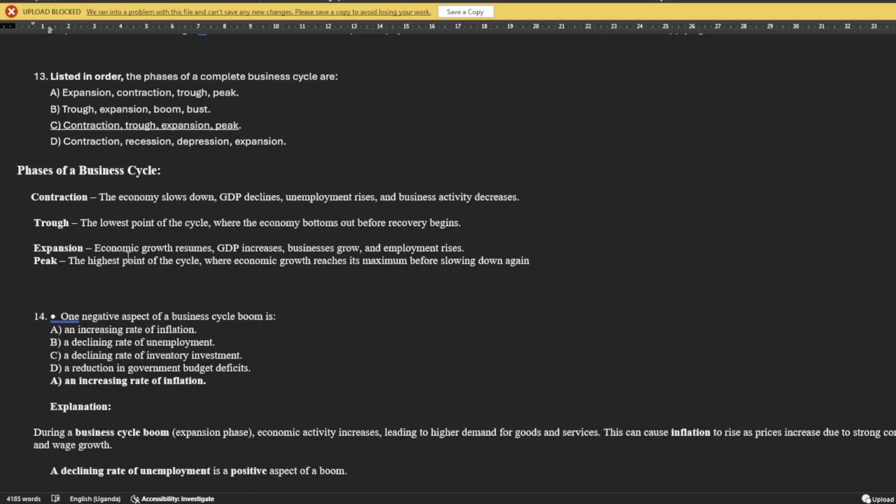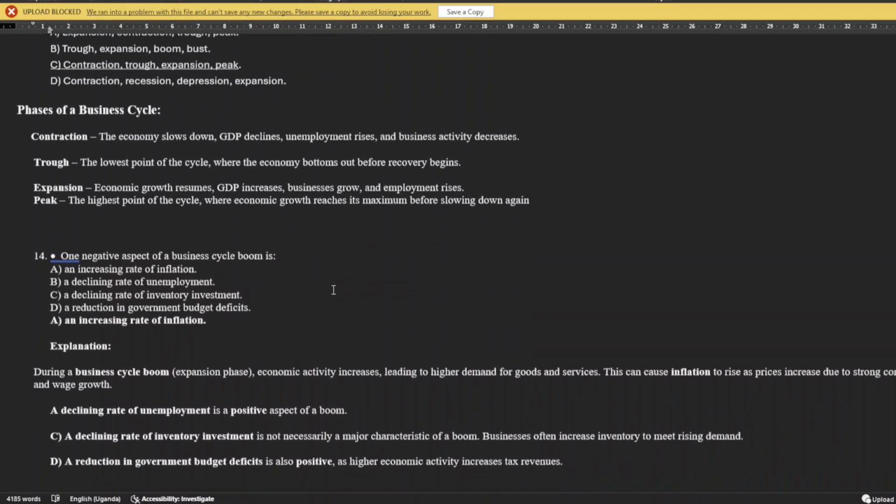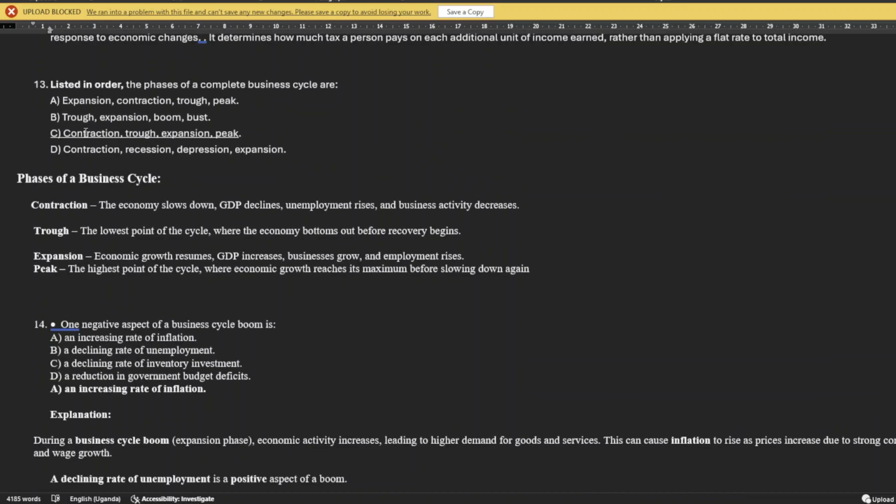Expansion, here there is a lot of relief, there is a lot of energy. It's like a healing stage. That is the expansion. Businesses grow, unemployment reduces, employment increases, GDP increases, economic growth. The peak is the topmost, the highest point of the cycle where economic growth reaches its maximum before slowing down again. So our answer was contraction. When it is sloping down, it reaches the bottommost, then it starts to expand and reaches the peak.